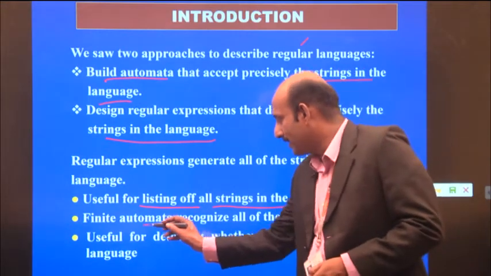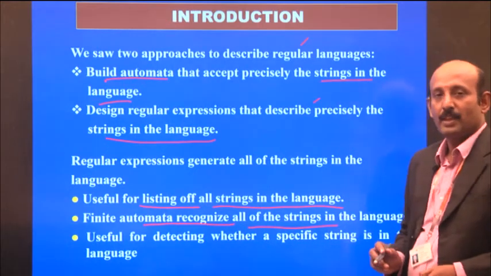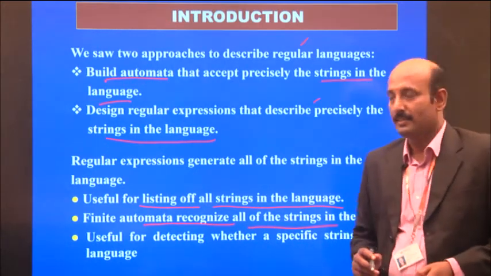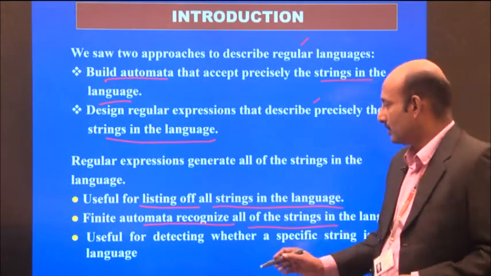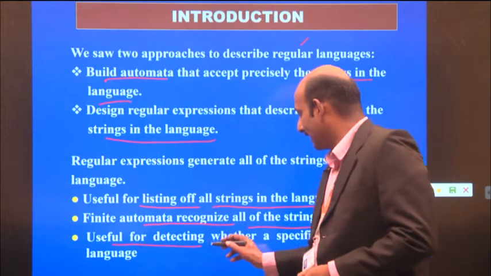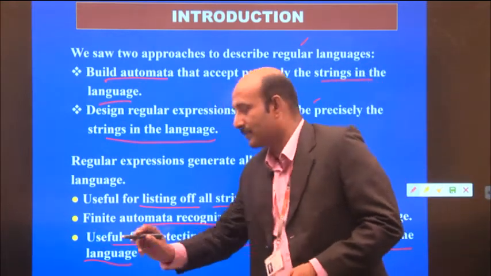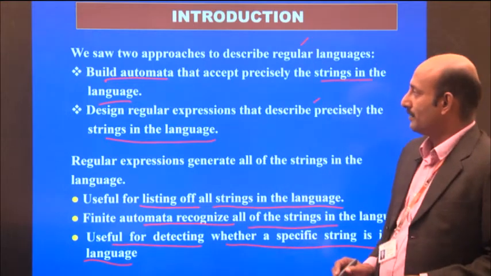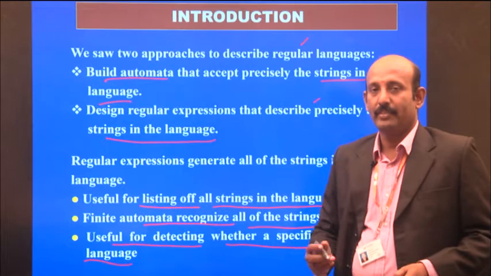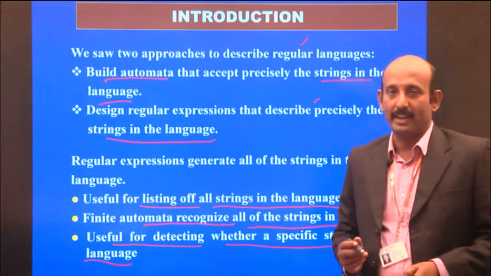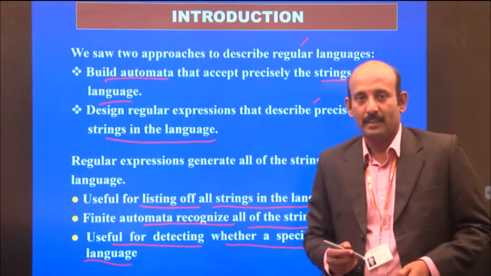Likewise, a finite automaton recognizes all of the strings in the language. A finite automaton accepts or recognizes the strings in that language, so it is useful for detecting whether a specific string is in that language or not. So we can build the finite automata and regular expressions. If the string is recognized by the finite automaton, then the language is said to be regular.